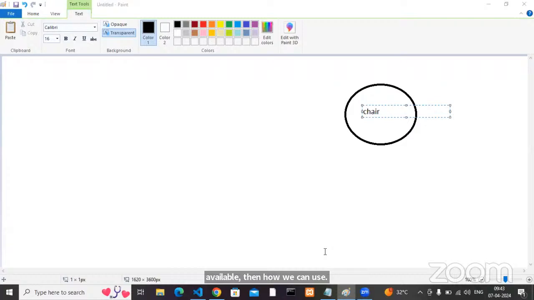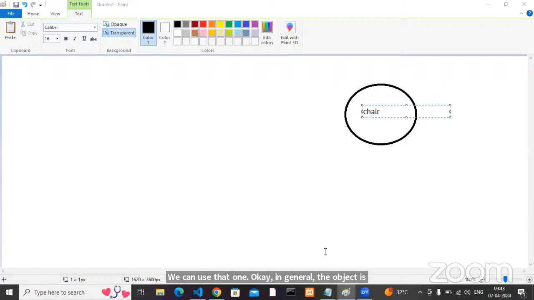It is not possible, right? Simply you can say an object is something that is physically available. Chair is one object, pen is one object, laptop is one object. Whenever it is physically available, then we can use that one. In general, the object is nothing but that.